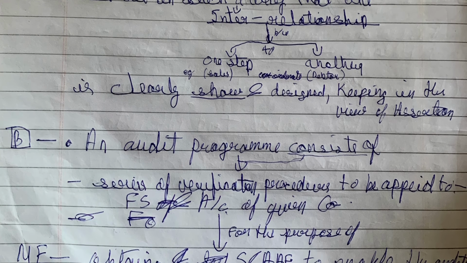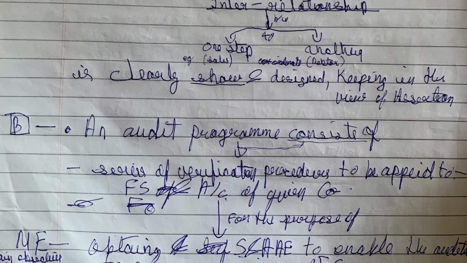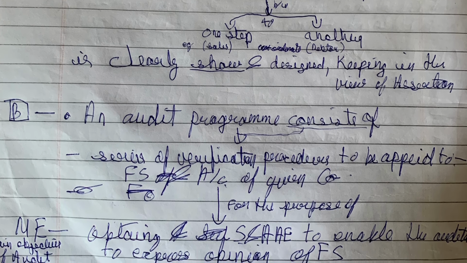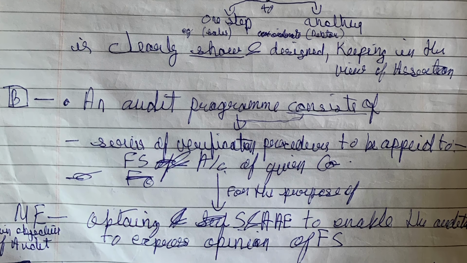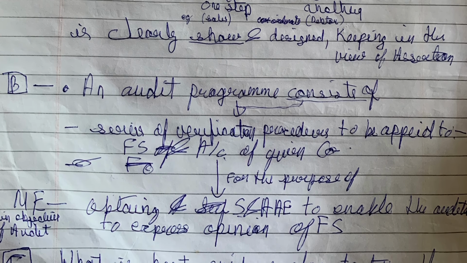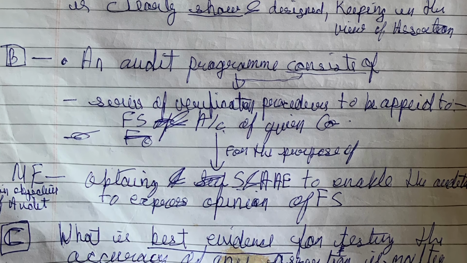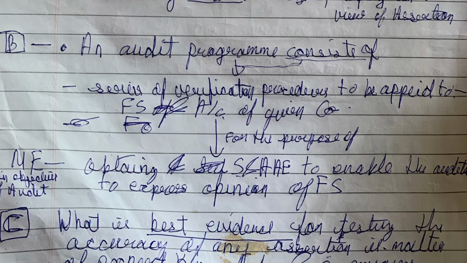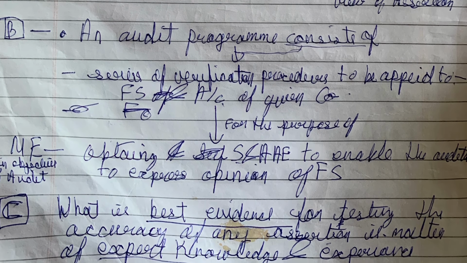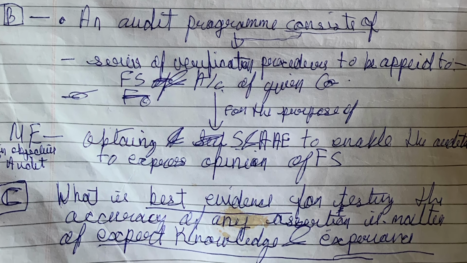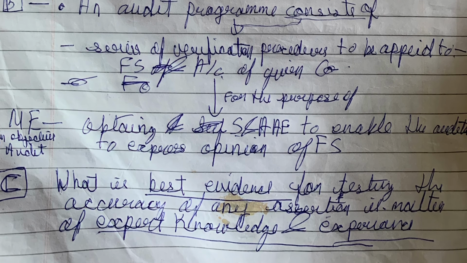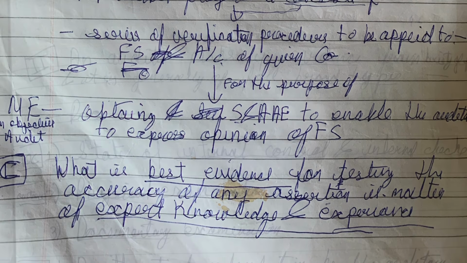Audit program consists of a series of verification procedures to be applied to the financial statement and accounts of the given company for the purpose of obtaining sufficient and appropriate audit evidence to enable the auditor to express an opinion on the financial statement. What is the best evidence for testing the accuracy of any assertion is a matter of expert knowledge and experience.